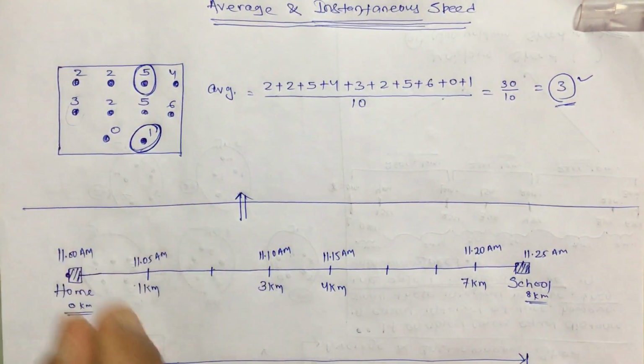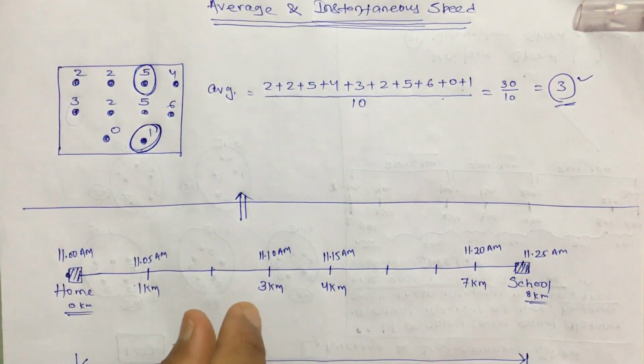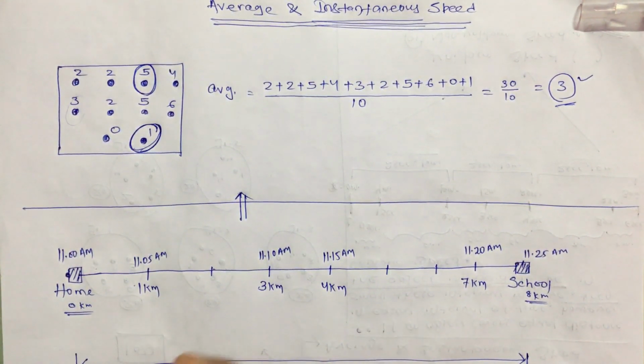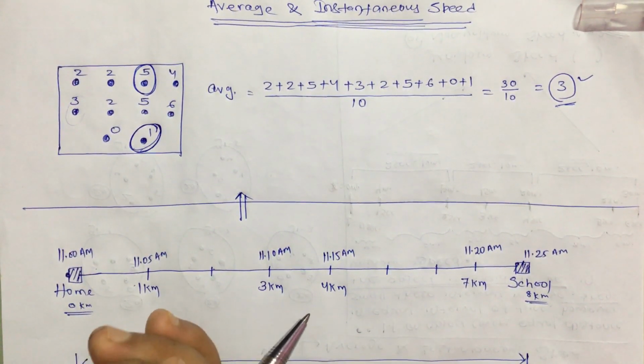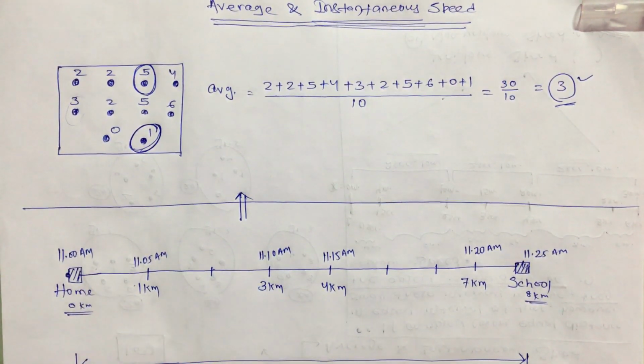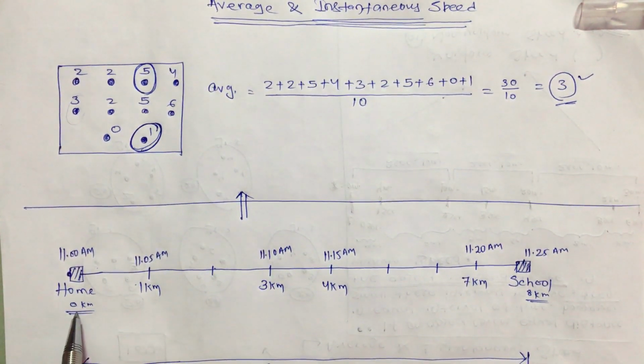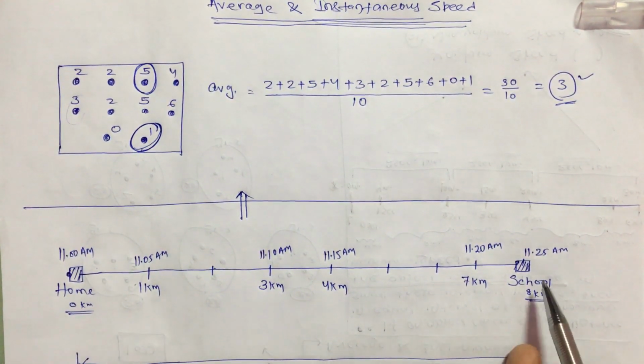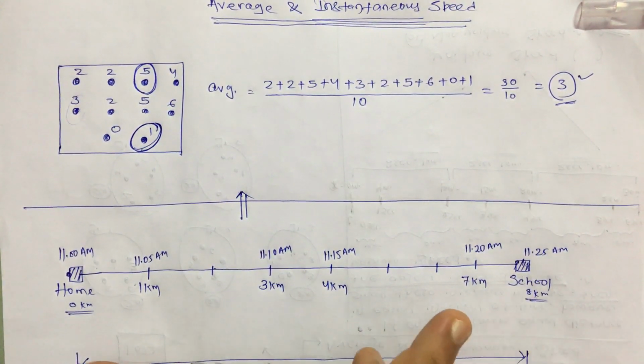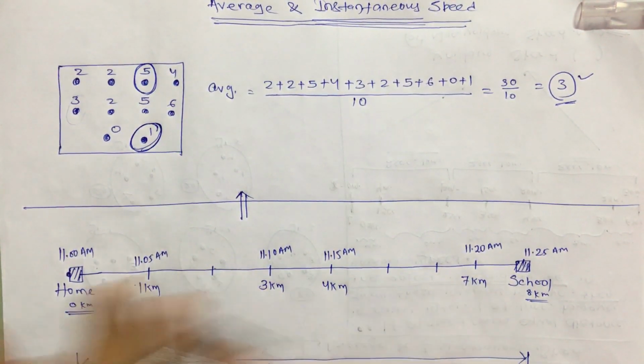The same thing is applicable in motion also. The average speed of a particle and the instantaneous speed of a particle are two different things. Let us now understand with an example. Let us say I have started from home and the school is at a total distance of 8 km from my home.